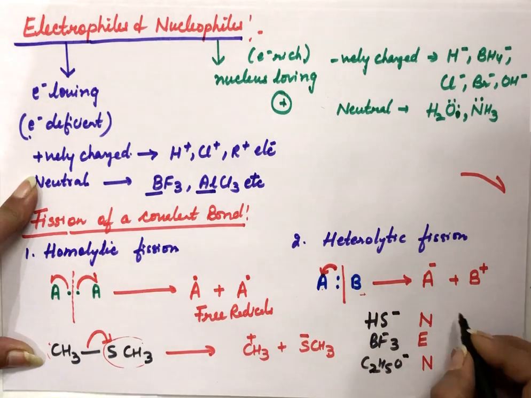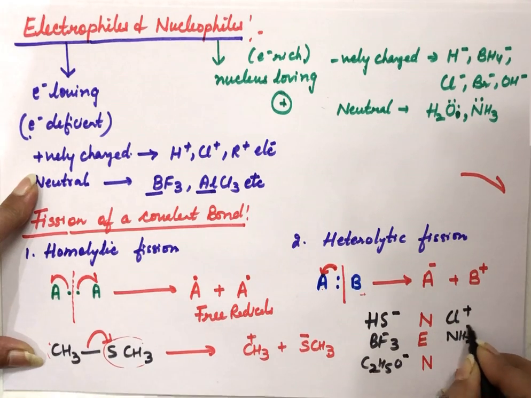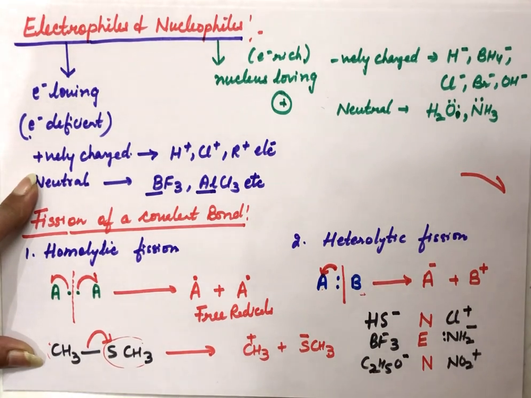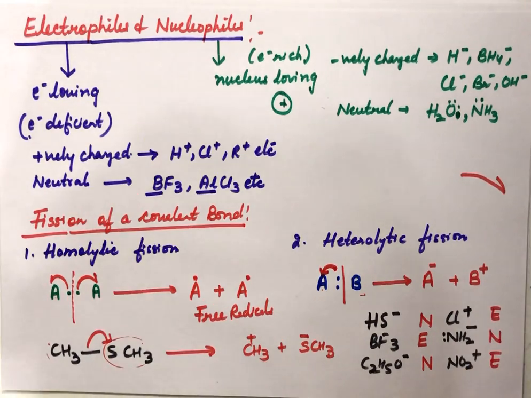Then Cl plus, NH2 minus, then NO2 plus. Positively charged species are electron deficient, so they are electrophiles. This one is negatively charged and also has a lone pair of electrons, so it is nucleophile in nature. So this is about the topic electrophile, nucleophile and fission of a covalent bond.